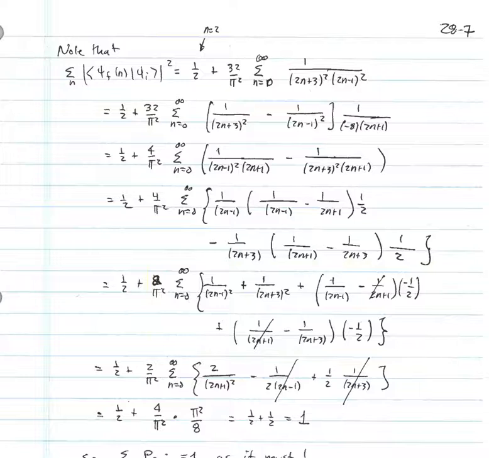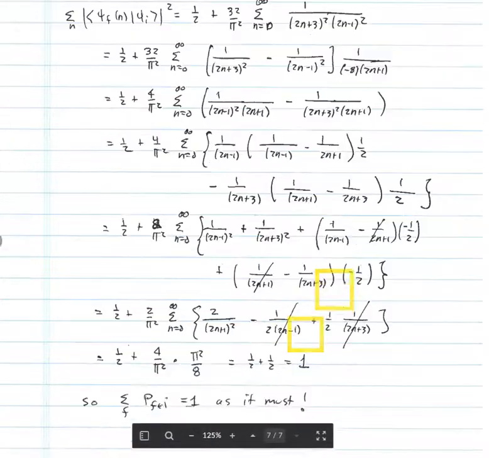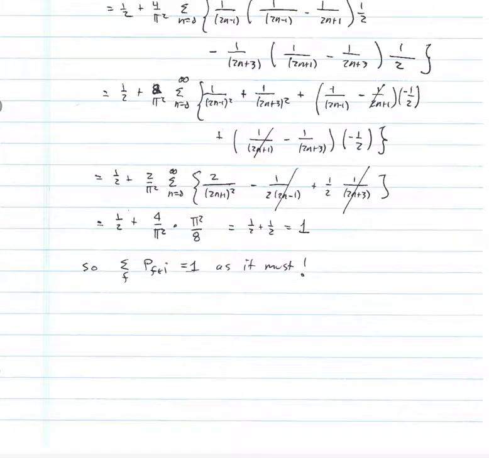You see that these common factors of 1 over (2n plus 1), those cancel. We also have then these factors that go like 1 over (2n minus 1) and 1 over (2n plus 3). Let's focus in on those. What we need to do is some shifting of the indices. So if I look at the terms 1 over (2n plus 3), when n is 0, that term starts at 3. And then the next term is going to be 7, and so forth.